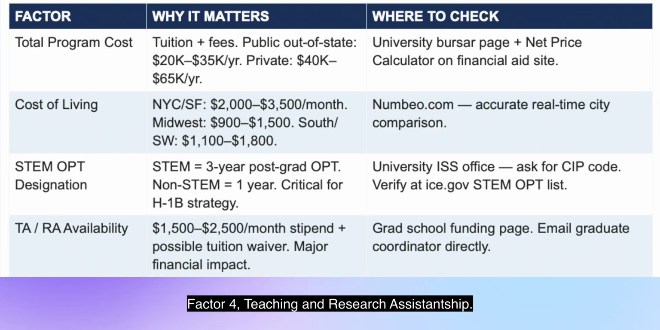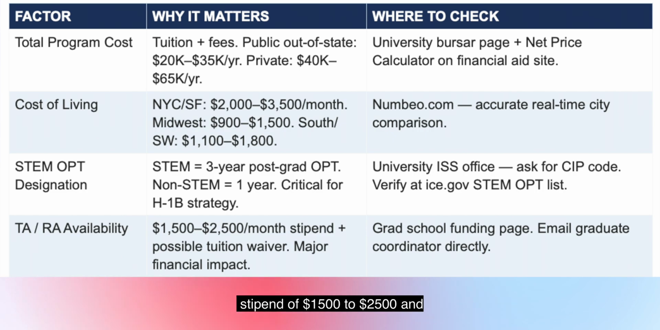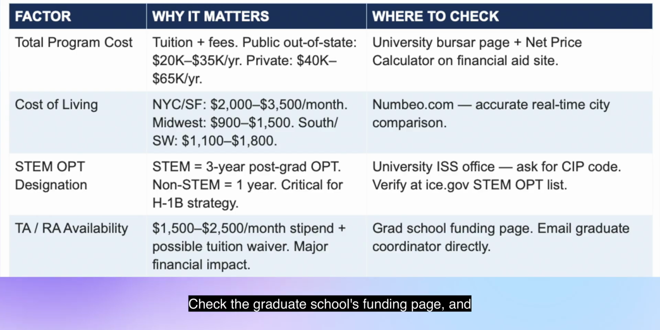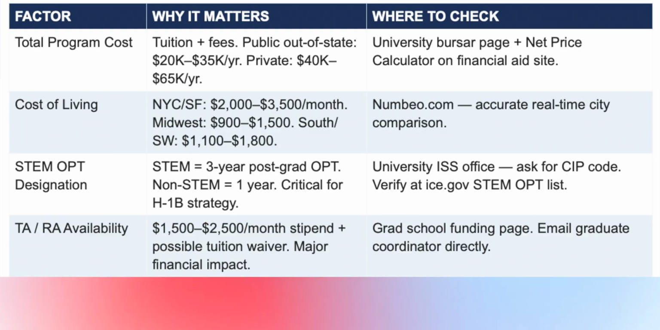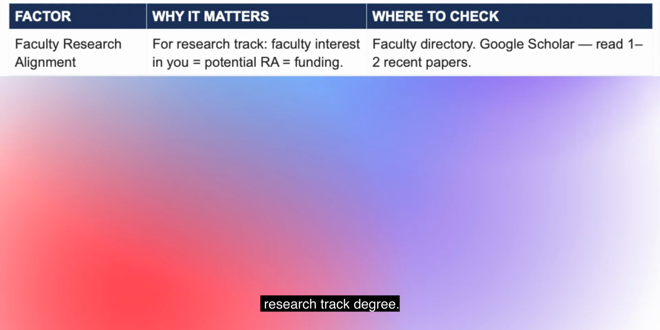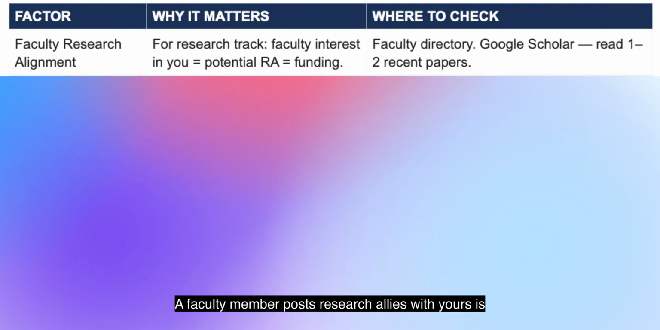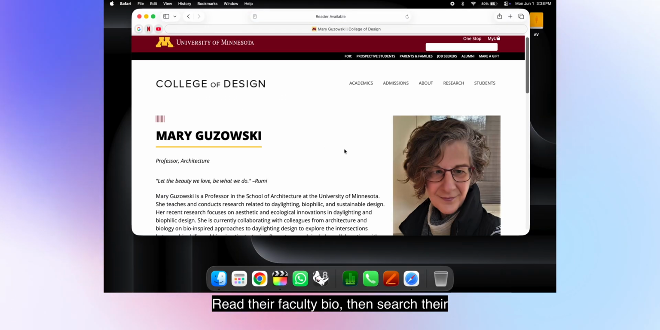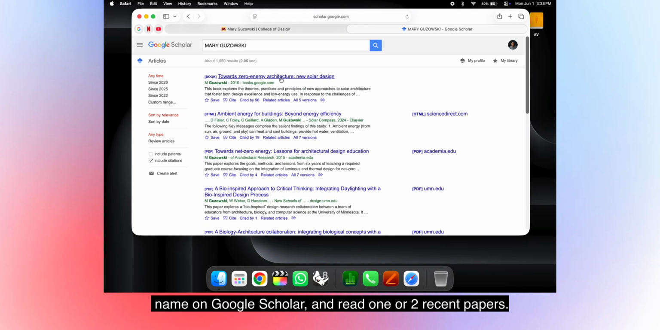Factor 4. Teaching and Research Assistantship. A TA or RA position provides a monthly stipend of $1,500 to $2,500 and sometimes a partial or full tuition waiver. This can completely transform the financial picture of a degree. Check the graduate school's funding page and ask the program coordinator directly after receiving admission. Factor 5. Faculty research alignment, especially important for a research track degree. A faculty member whose research aligns with yours is your best path to a research assistantship. Read their faculty bio, then search their name on Google Scholar and read 1 or 2 recent papers.